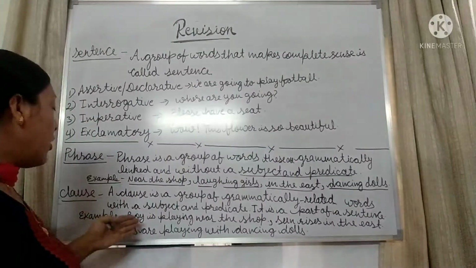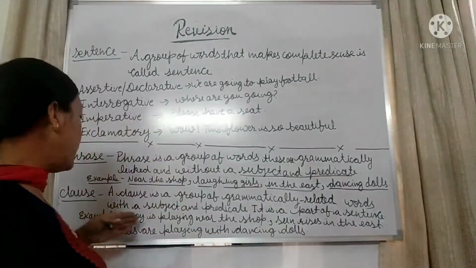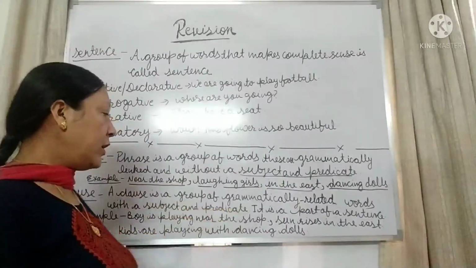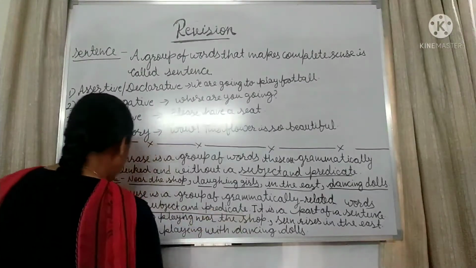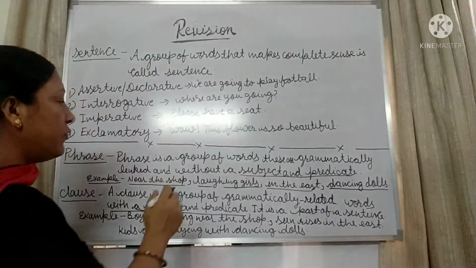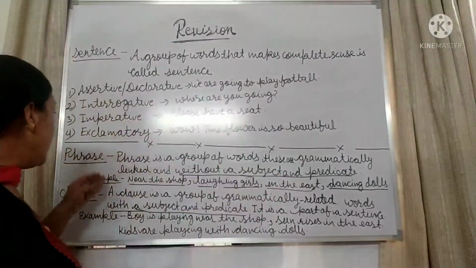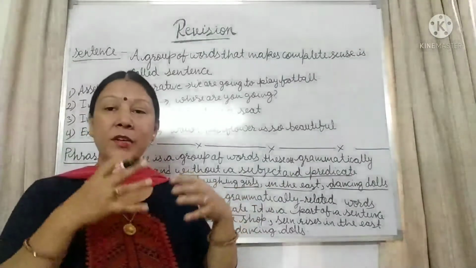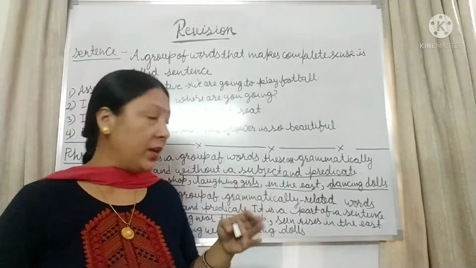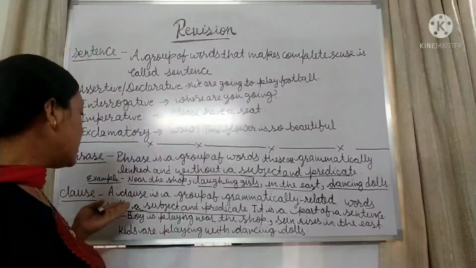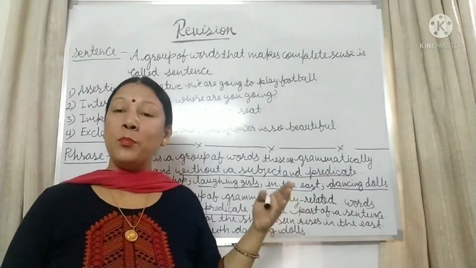Next, clause. A clause is a group of grammatically related words with a subject and predicate. It is a part of a sentence with a subject and predicate. Means a phrase is grammatically linked words that have no subject and predicate, whereas you can see in a clause these are grammatically related words and they have a subject and predicate.